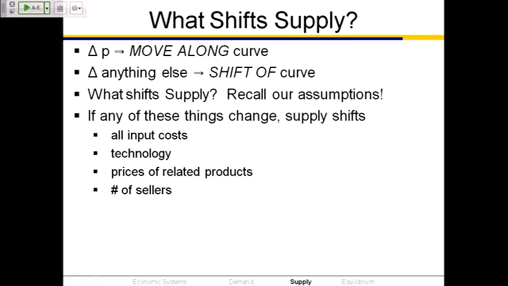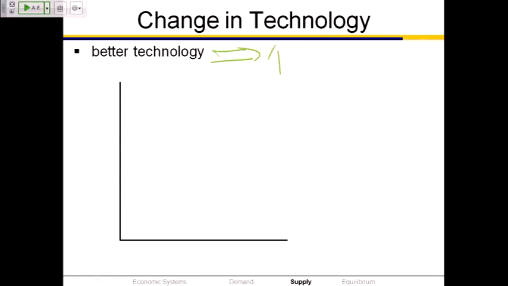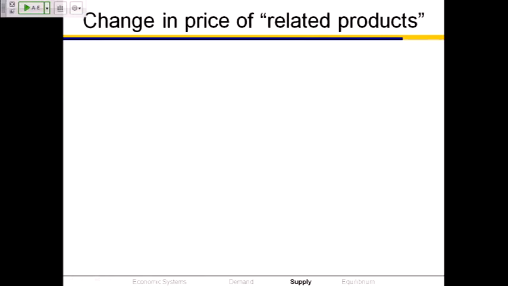Better technology? Can't think about how better, well, I guess StubHub is better technology than scalping on the street. But if there was an improvement in technology, that's something that increases supply, shifts the supply curve to the right.